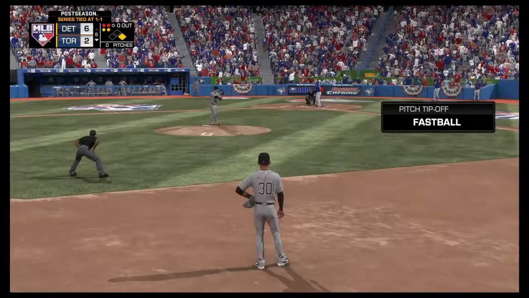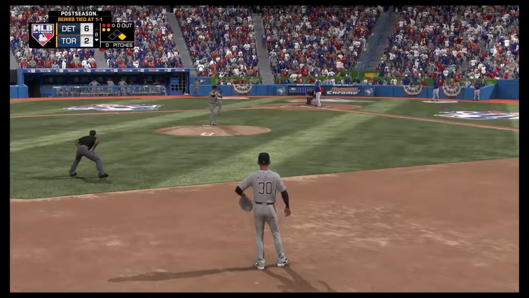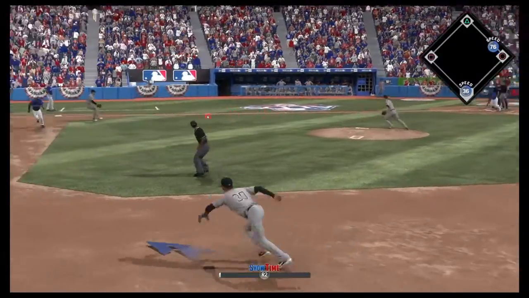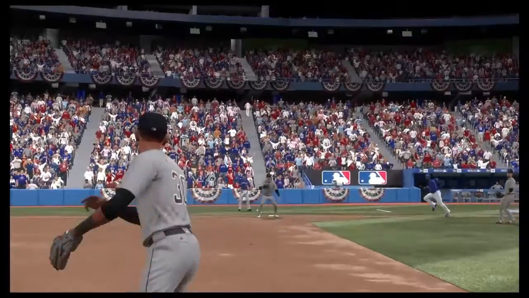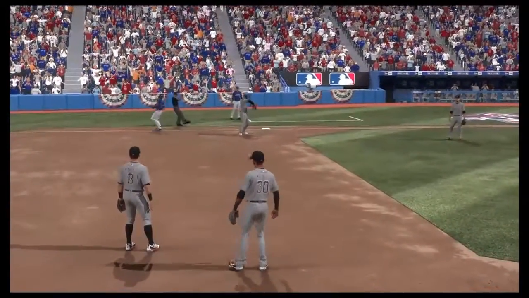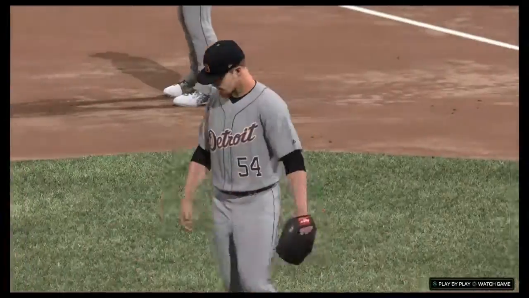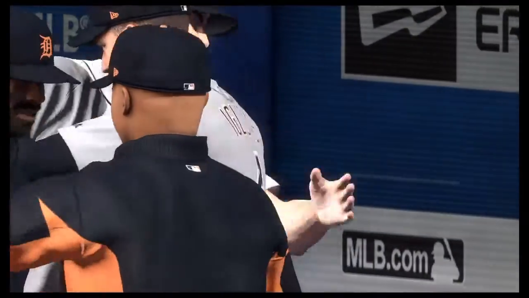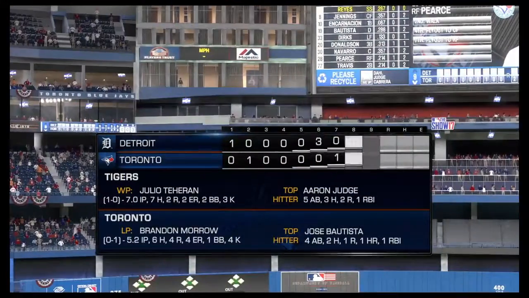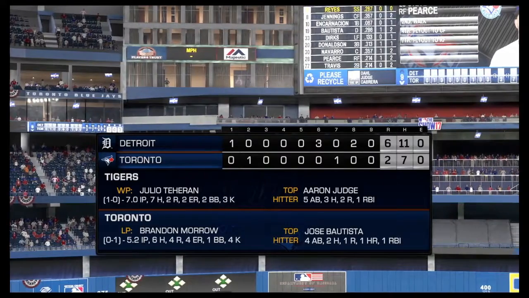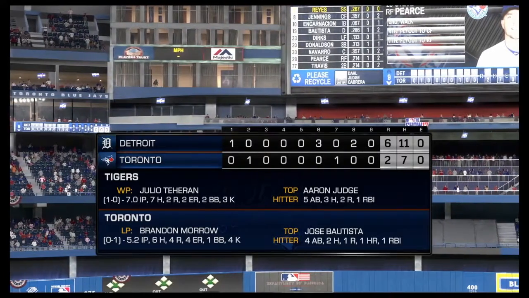New pitcher in for the Tigers, and I believe that is Ken Giles, who is going to hit that to first. On to us and right back for the double play, almost a triple play for some reason. And we do pick up a victory here in Game 3. We are 1 win away from advancing to the American League Championship Series to face either the Boston Red Sox or the Texas Rangers. So we're going to move on to...